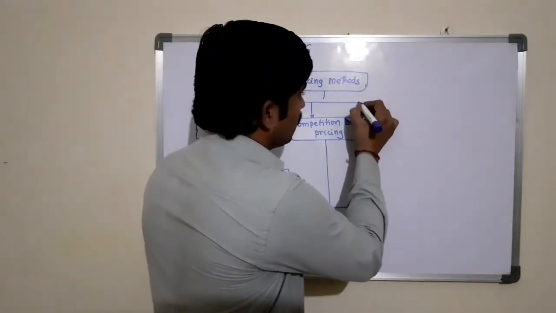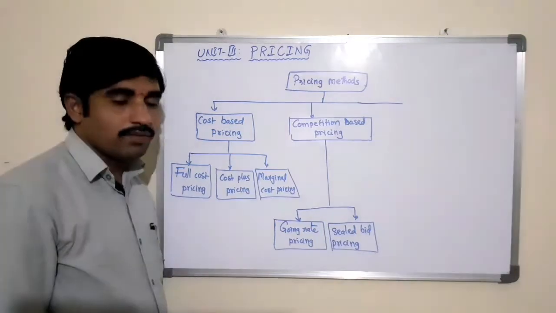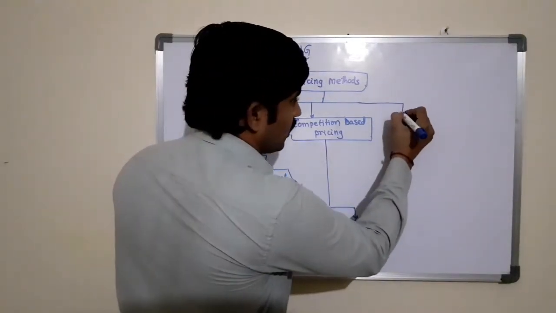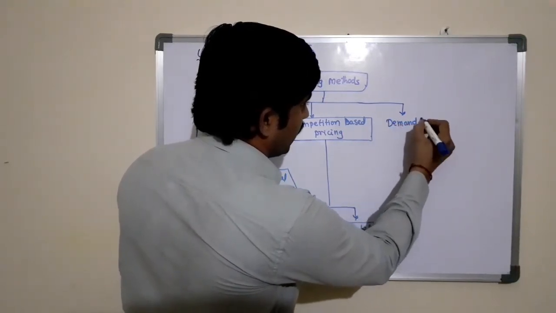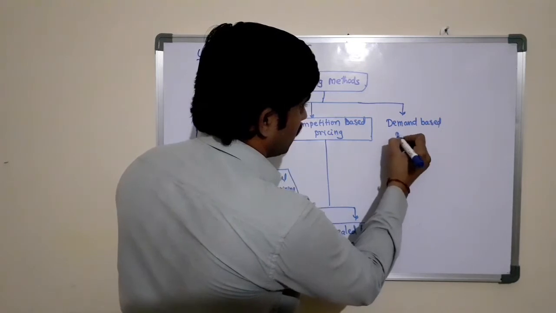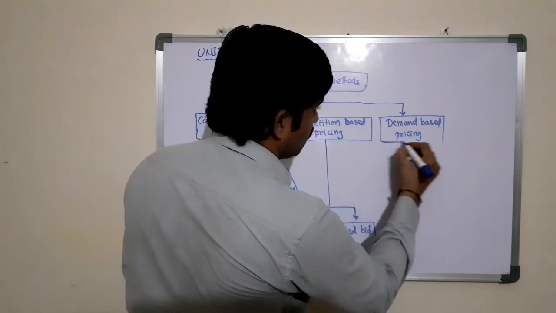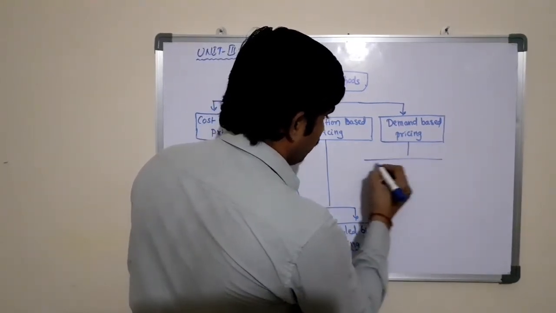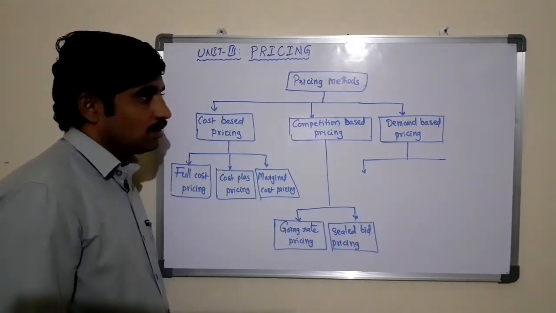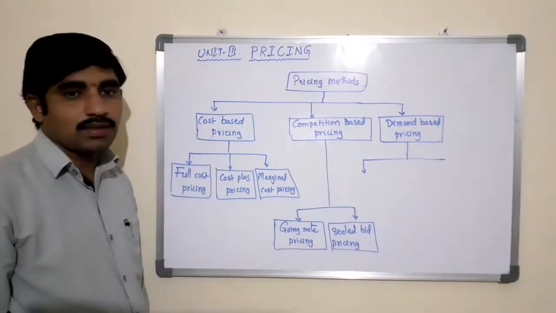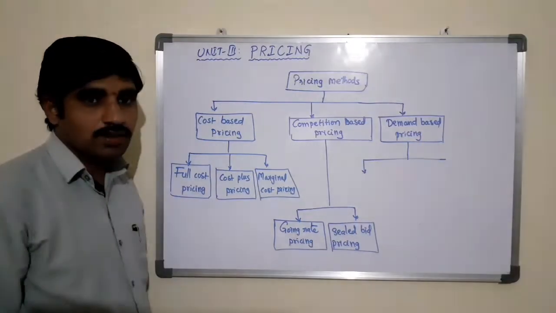The other method, if these two are not suitable to consider while fixing the price, they may consider demand based pricing. The price which is fixed for the products or the services based on the demand for the product in the market is known as demand based pricing method. More the demand, more the price. Less the demand, less the price of the product.